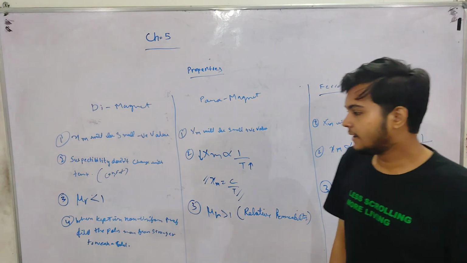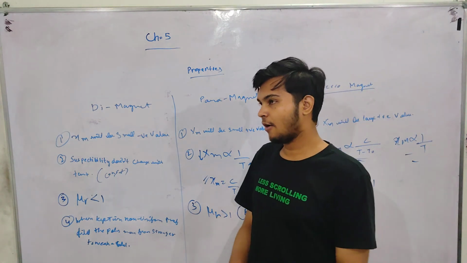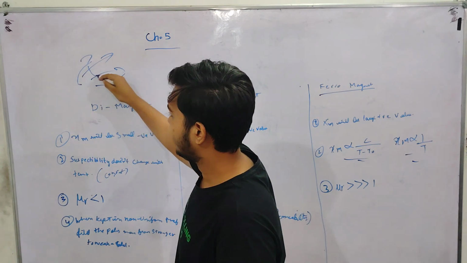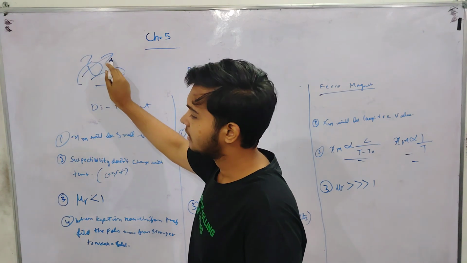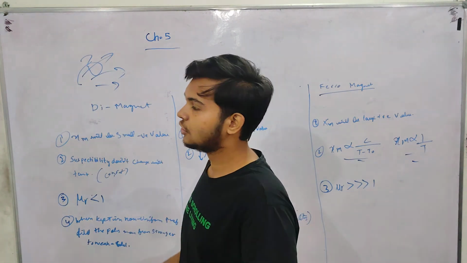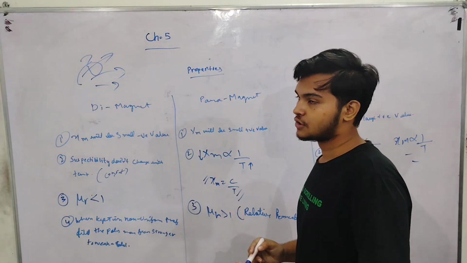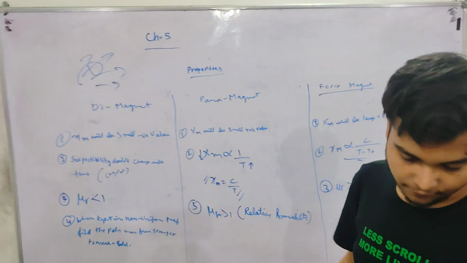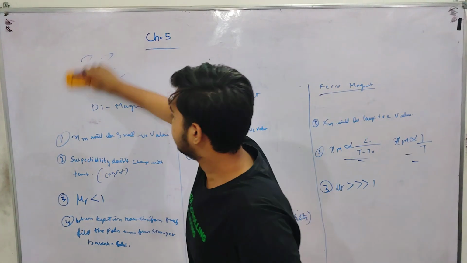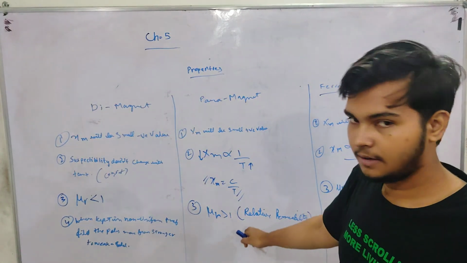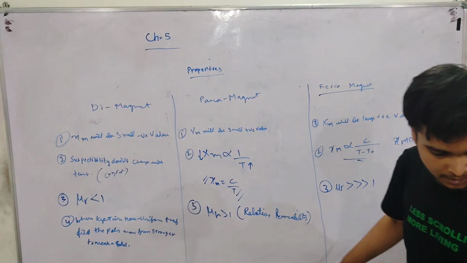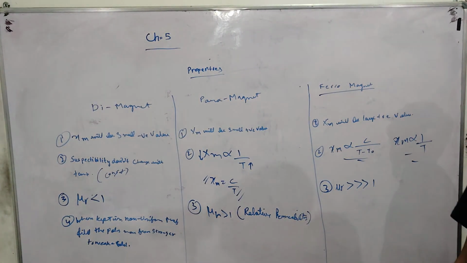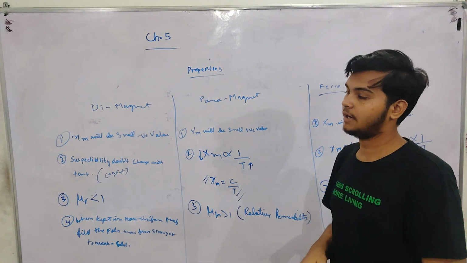And the last point we will write: when kept in a non-uniform magnetic field in any direction, diamagnet will move from the stronger to the weaker point of the field. The stronger point will be near the magnet and the weaker will be away from it. It will move away from the magnetic field, to the weaker point. Paramagnet, if kept in a non-uniform field, will move towards the stronger magnetic field, and ferromagnet will show the same property.